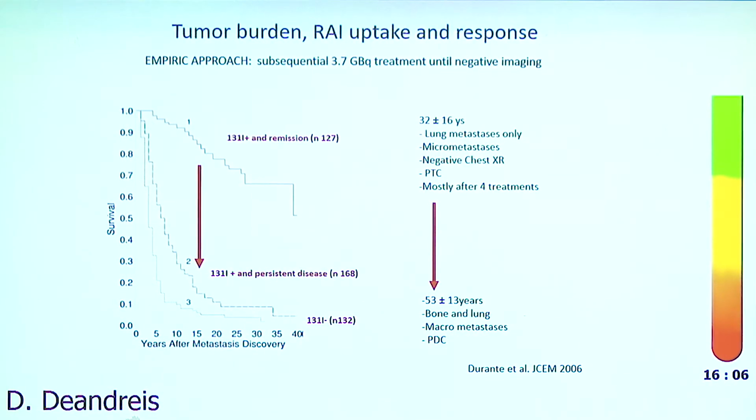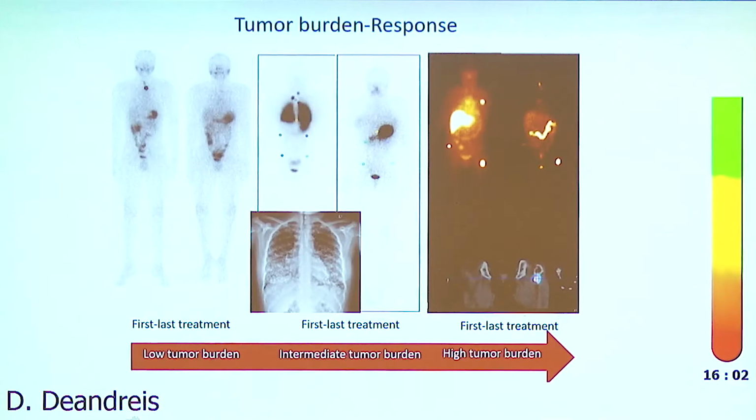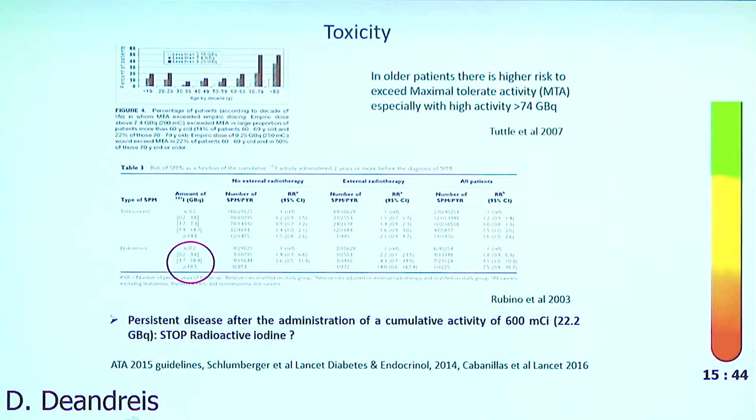These are older patients with macronodular metastases and poorly differentiated tumors. We have patients that go well after several treatments of radioactive iodine. There are some patients that are not cured and still have persistent disease. And again, this is frequently correlated with really high tumor burden.